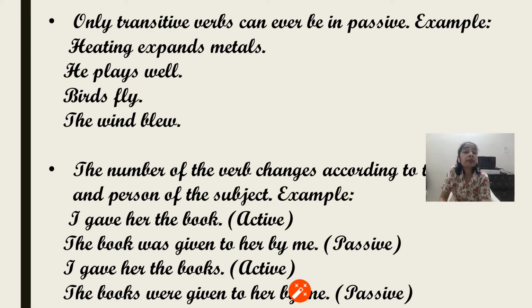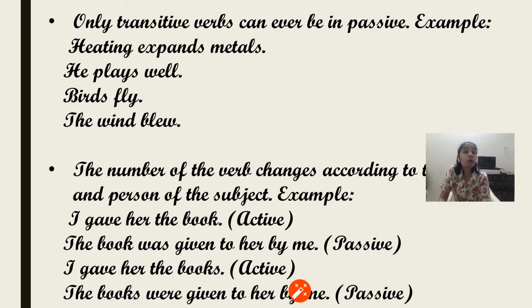Next, only transitive verbs can ever be in passive. Transitive and intransitive verbs we have already studied previously, so I'll just revise it here. The transitive verbs are those which need an object, and intransitive verbs are those which do not need an object to make complete sense.